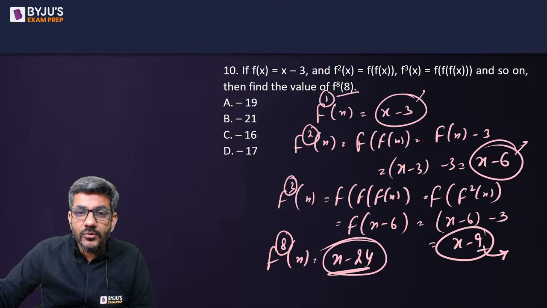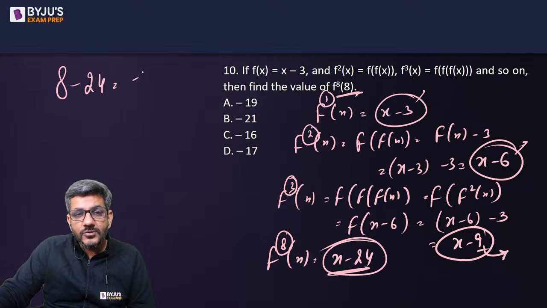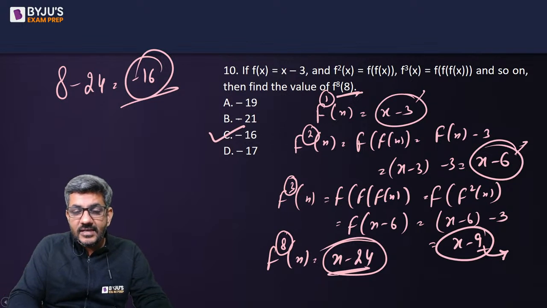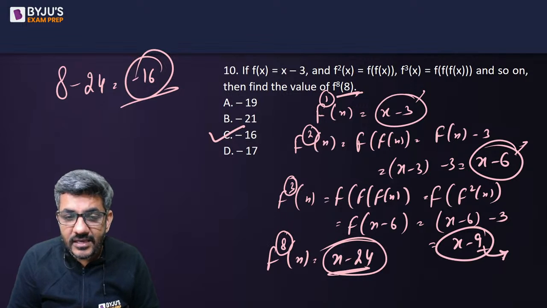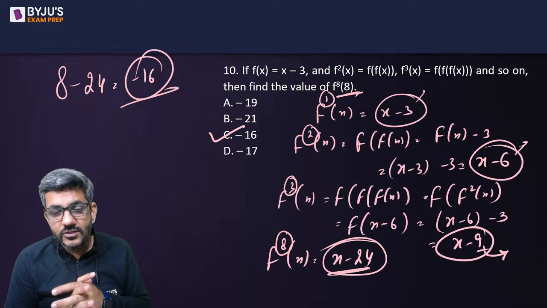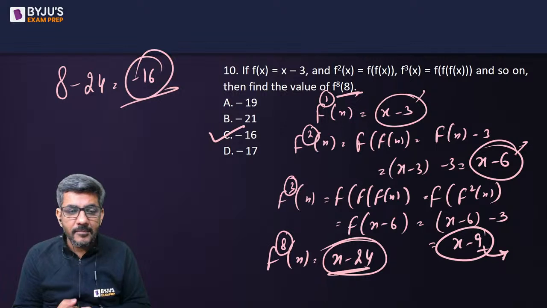And question is saying put x as 8. The moment you put x as 8, you get 8 minus 24 as minus 16. So option C, that is minus 16, is the right answer for this question number 10. And later on, I see even Harshit gave the right answer to this question. Somehow Music or you got it wrong, but I'm sure you must have got your mistake. कोई छोटी मोटी गलती की होगी आपने, right?